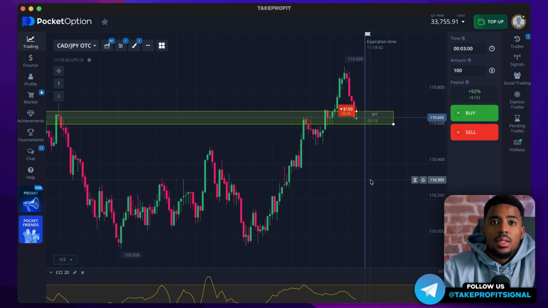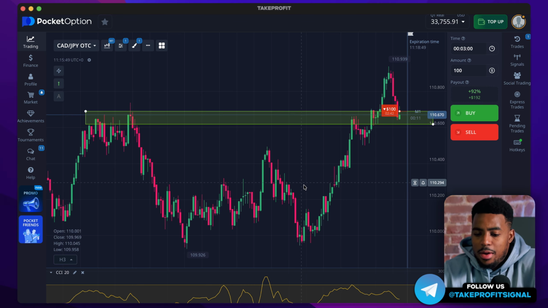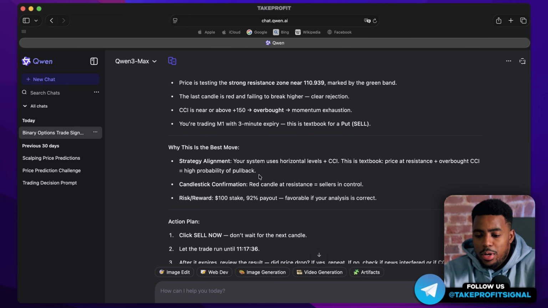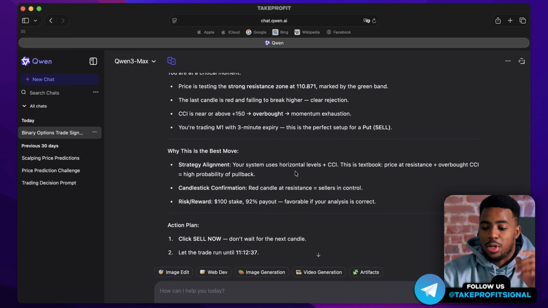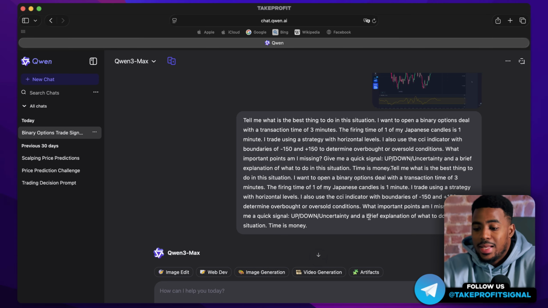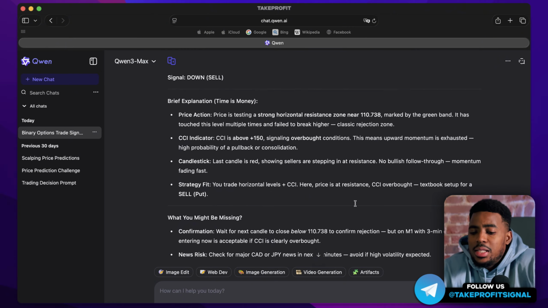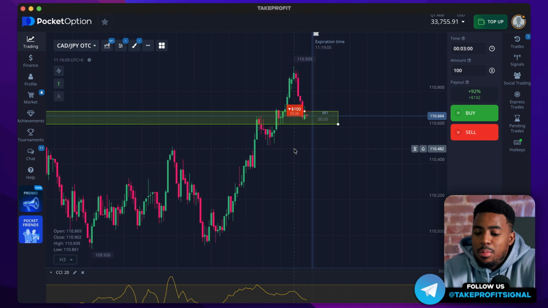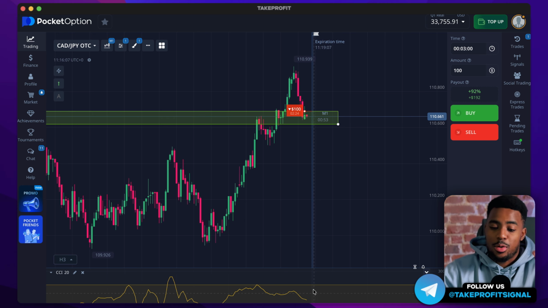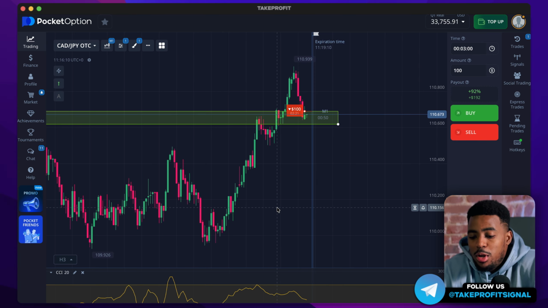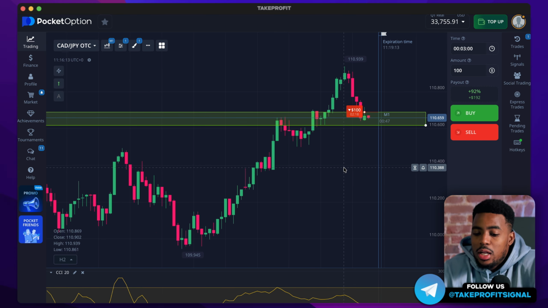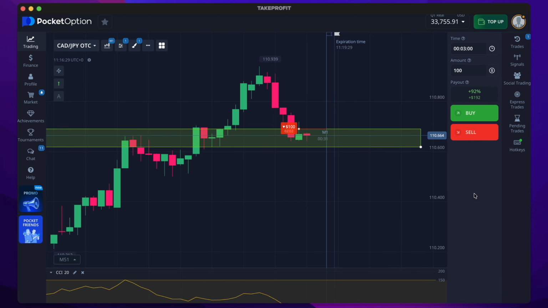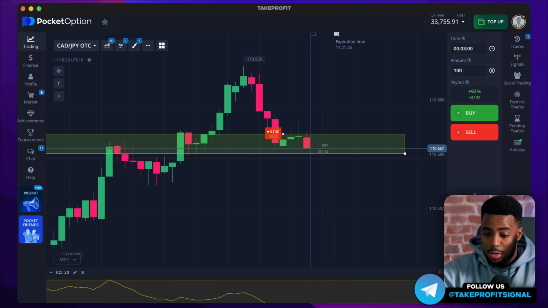Maybe I'm missing something. So returning to that important point, the key moment is when you ask the neural network for a signal. If it is a time of uncertainty, the neural network will likely suggest that it's better not to trade or to refrain from making deals at that moment. But I specifically send screenshots to the neural network when the market is either at an important level or when the CCI indicator is at a significant level, which is why the neural network gives me clear signals to buy or sell. In 5 seconds, our trade will close.